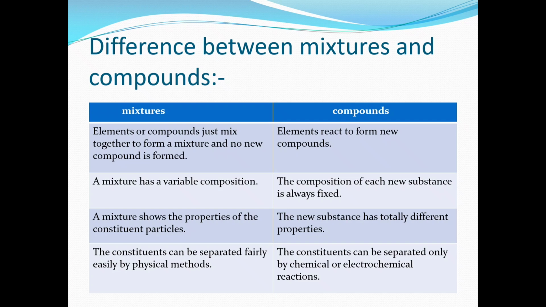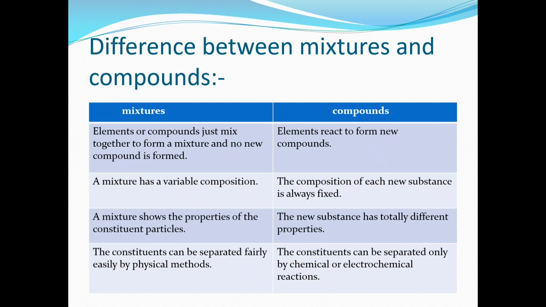Next, the constituents of mixtures can be separated fairly easily by physical methods. For example, if we take a mixture of sand and stone, we can separate them easily by physical methods. But in compounds, the constituents can be separated only by chemical or electrochemical reactions.